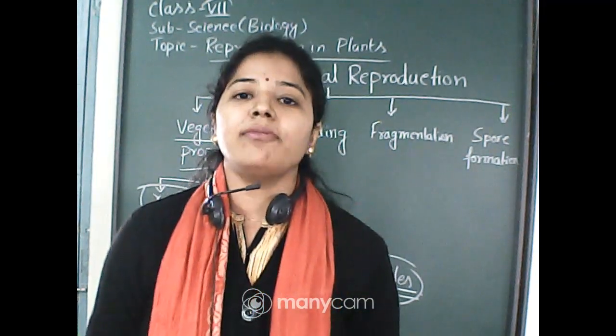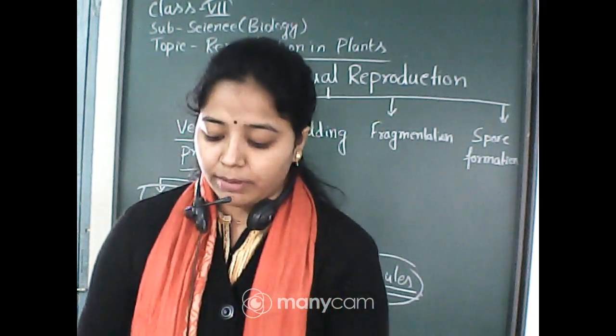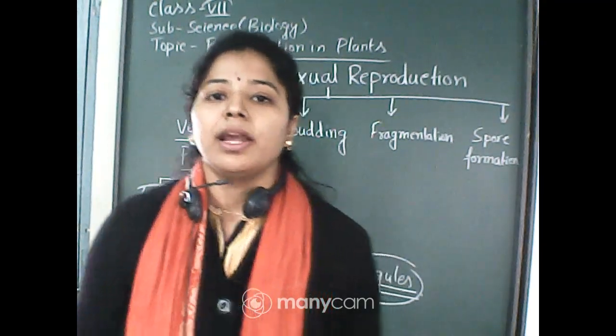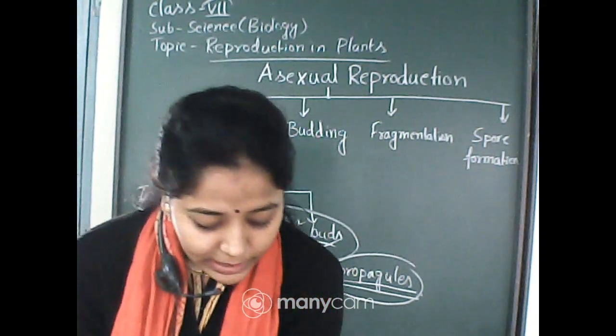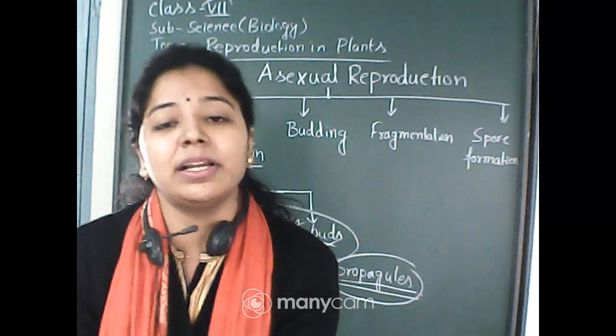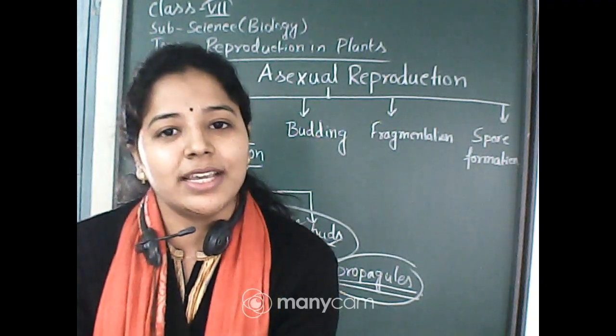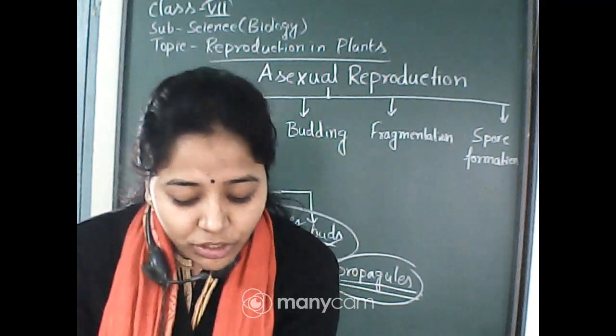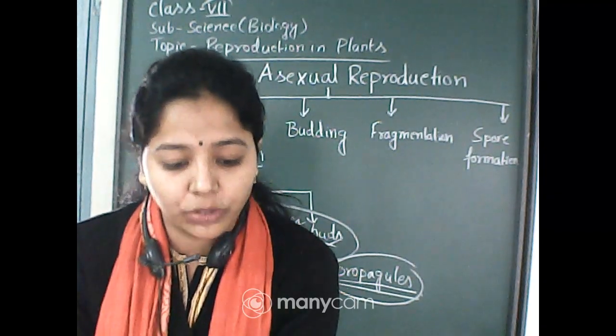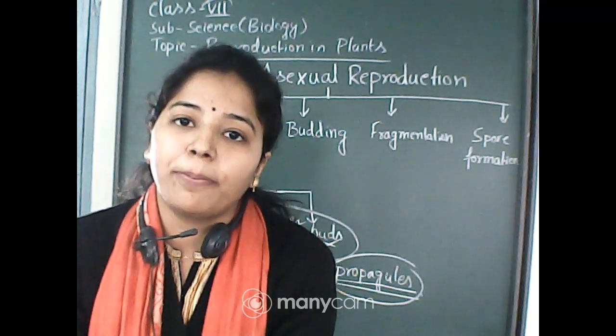Now I have described the vegetative propagation by means of stem. Now I will describe another example. Have you seen the eyes of potato? That is already in your book, figure 12.2, you can easily see the eyes of potato.